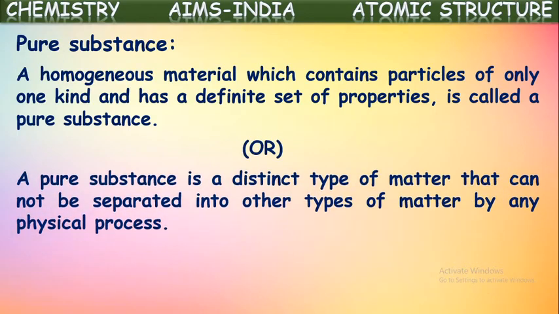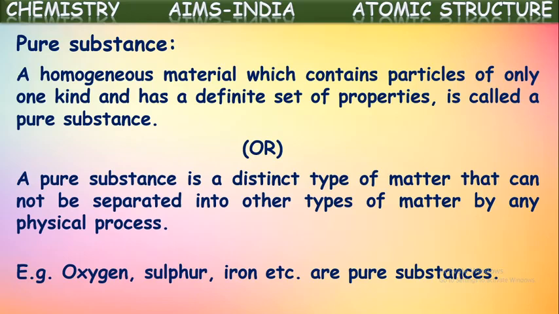Or it can be defined another way also. A pure substance is a distinct type of matter that cannot be separated into other types of matter by any physical process. For example, if we take sugar, it is a pure substance. It cannot be separated into other materials by any physical process. If you take a small sugar crystal and break it into small pieces, it will still be sugar only. It cannot be separated into any other kind of matter. So such matter is said to be pure matter.